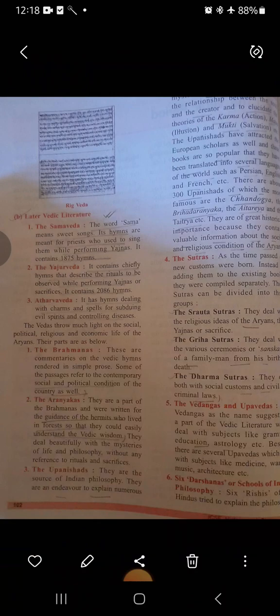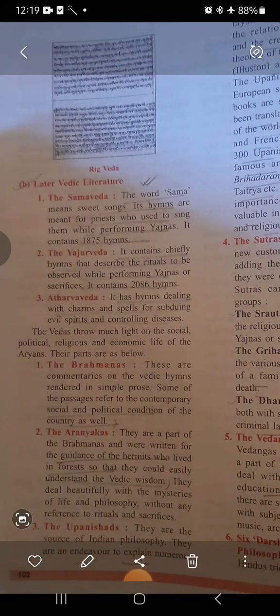Now the later Vedic literature is found in the other three Vedas, which are the Samaveda, the Yajur Veda, and the Atharva Veda. The word Sama means sweet songs. So there are hymns, meaning music dedicated to gods and goddesses, and these hymns or mantras are chanted during the worship of gods and goddesses. These hymns are found in the Samaveda, and it is meant for the priests who used to sing while performing the yagyas. There are about 1875 hymns in the Samaveda.